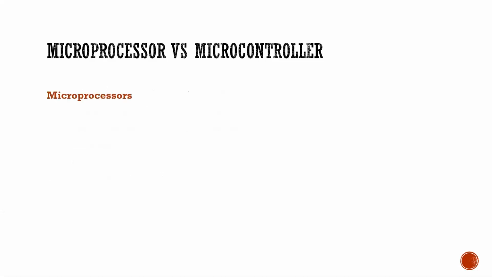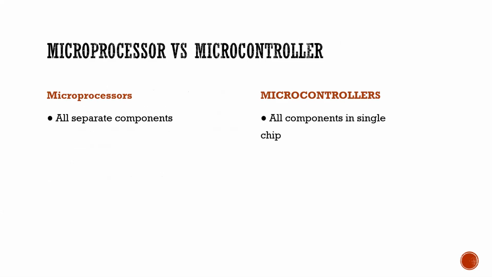Microprocessor versus microcontroller. In a microprocessor, all are separate components. The CPU is a separate one, and we need an external RAM and ROM to be connected to the microprocessor. In microcontrollers, all components are in a single chip. The ROM, CPU, everything is integrated in a single chip.